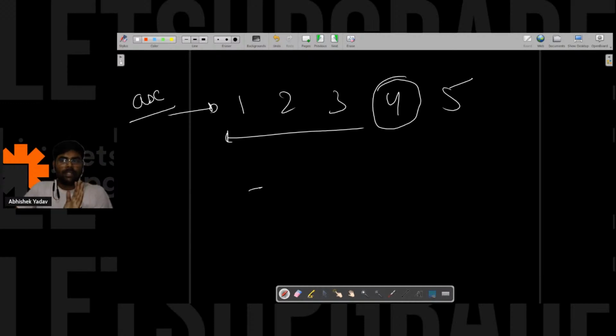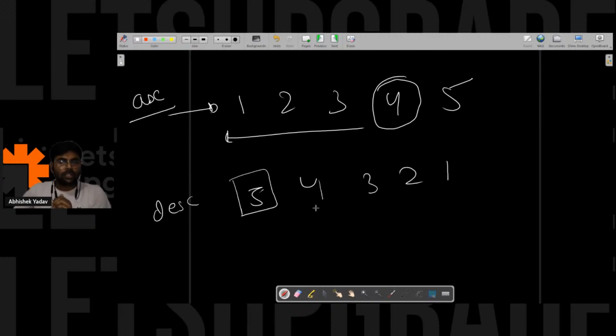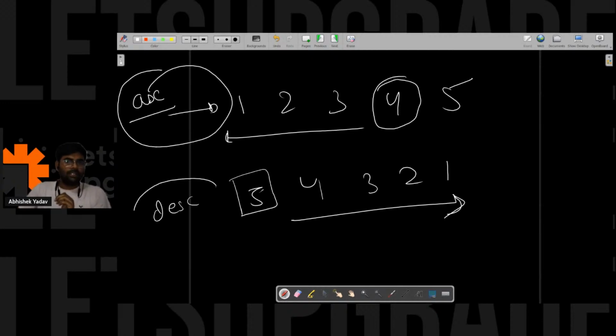And if I change the order to descending, 5, 4, 3, 2, 1, then to check how many elements are smaller you have to check in the reverse direction. Correct? So it is applicable for ascending order, not for descending order.